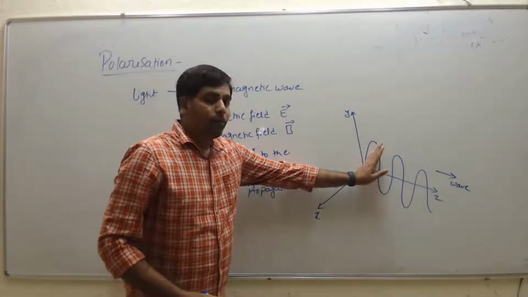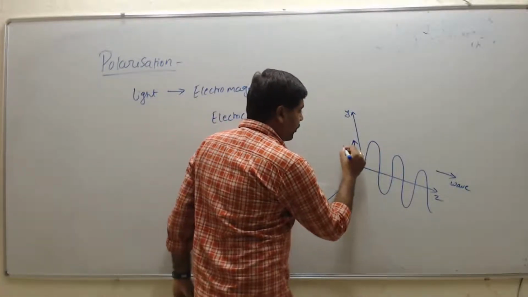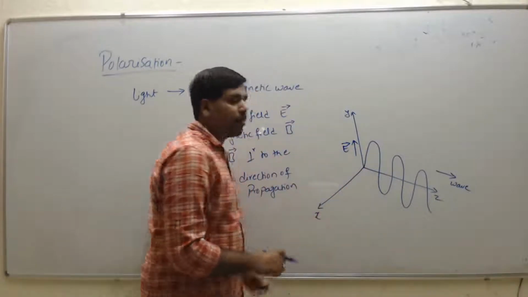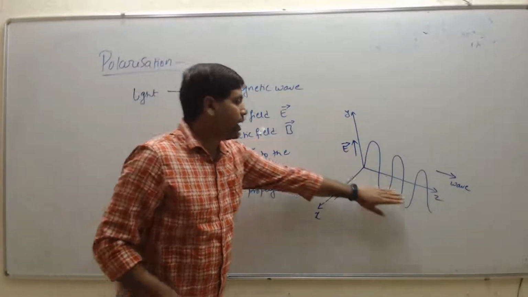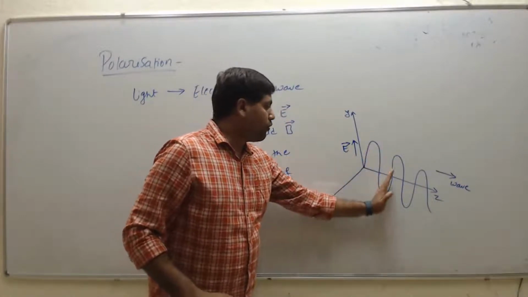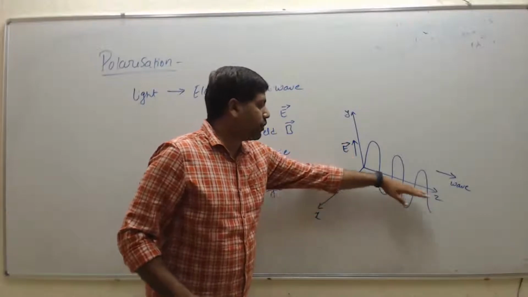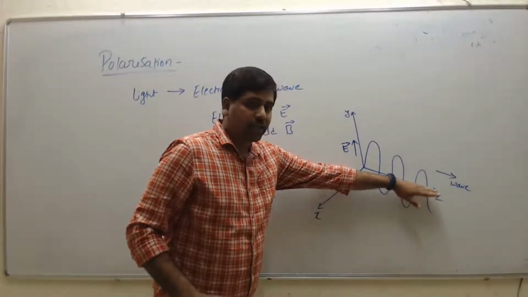This gives the propagation of wave, that is electric field E. The particle vibrates along the y and z plane. Then the waveform of the electric field will be written like this. That is, electric field is perpendicular to the propagation direction.